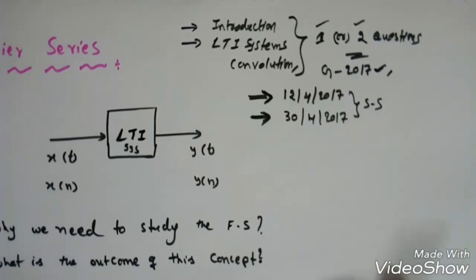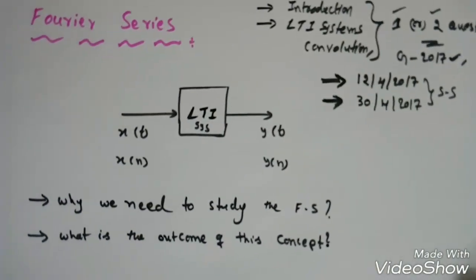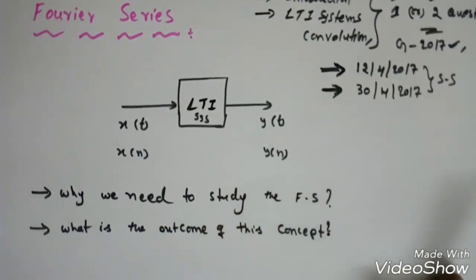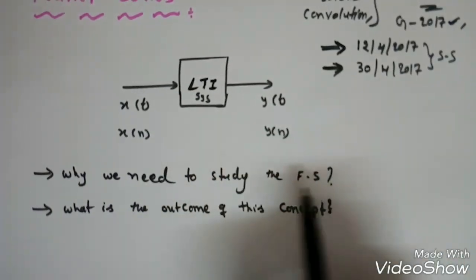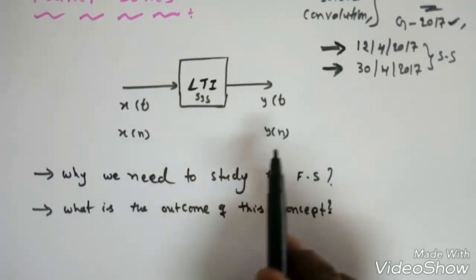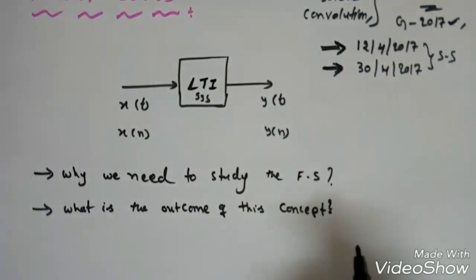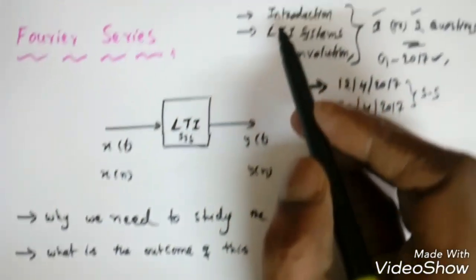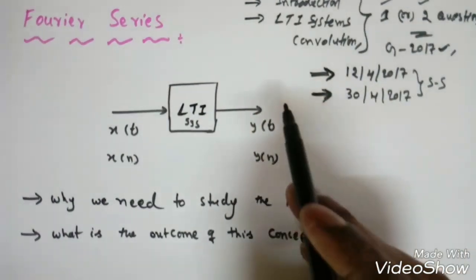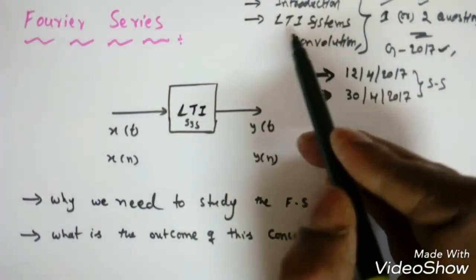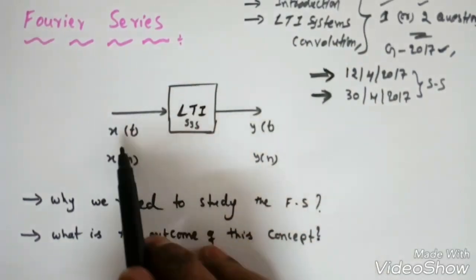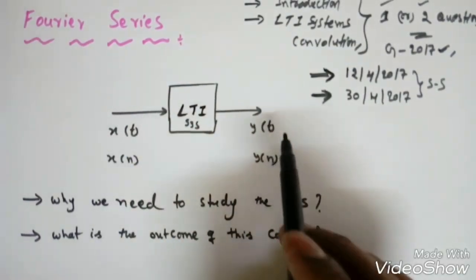So now we will start the Fourier series. Before starting the Fourier series, we need some background, that is why we need to study this Fourier series and what is the outcome of this Fourier series concept. Up to now, under this introduction to LTI systems, we know what the different types of signals are in the physical domain, and what the system is, and what the system response is, or if I give some input, how to get the output.